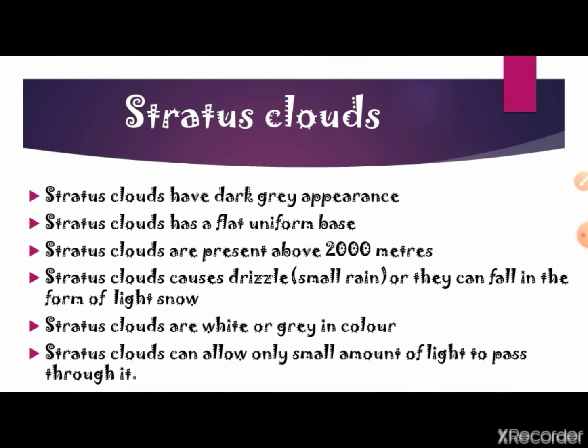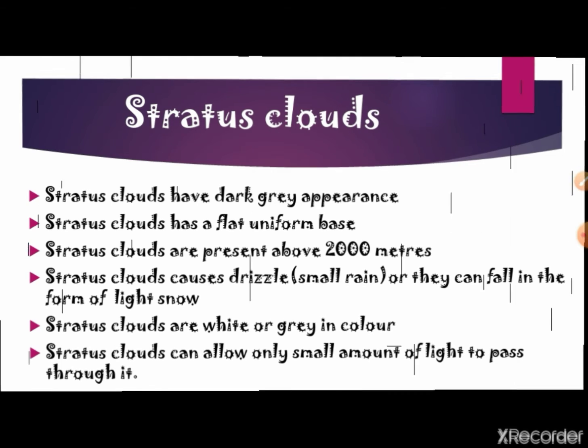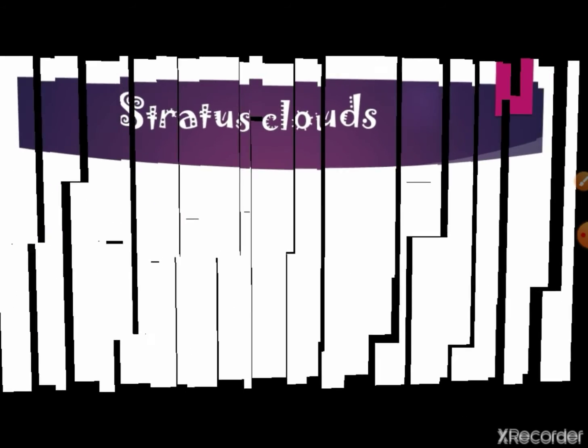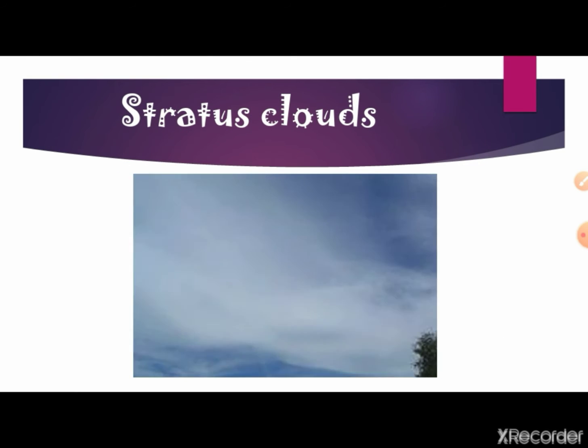Stratus clouds. Stratus clouds have a dark grey appearance. Stratus clouds have a flat uniform base. Stratus clouds are present above 2,000 meters. Stratus clouds cause drizzle. Drizzle means small rain, or they can fall in the form of light snow. Stratus clouds are white clouds or they are grey clouds. Stratus clouds can allow only a small amount of light to pass through it. And this is the picture of stratus clouds.